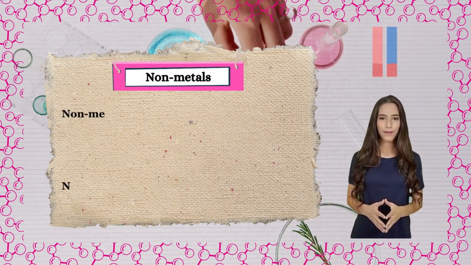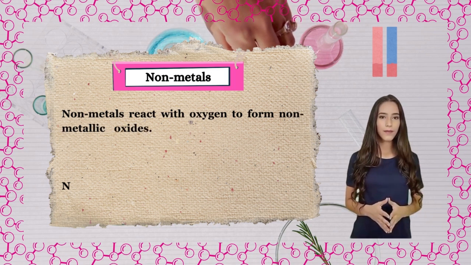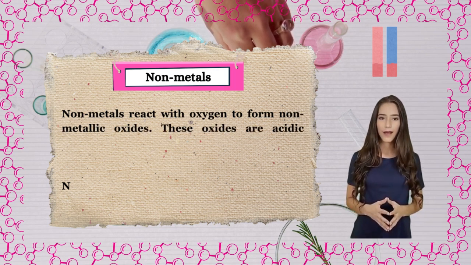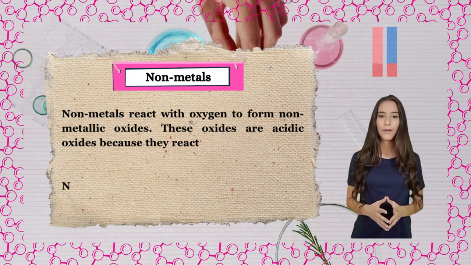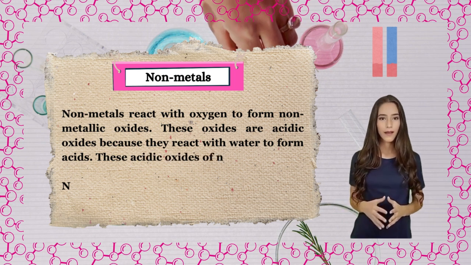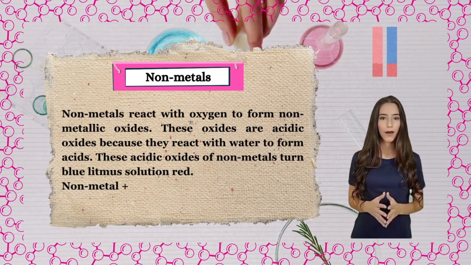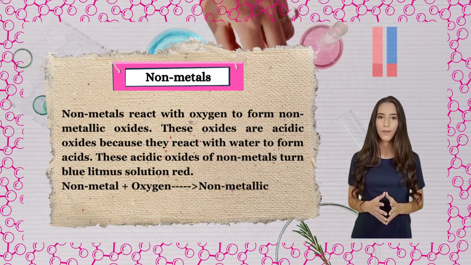Nonmetals. Nonmetals react with oxygen to form nonmetallic oxides. These oxides are acidic oxides because they react with water to form acids. These acidic oxides of nonmetals turn blue litmus solution red. Nonmetal plus oxygen gives nonmetallic oxide.